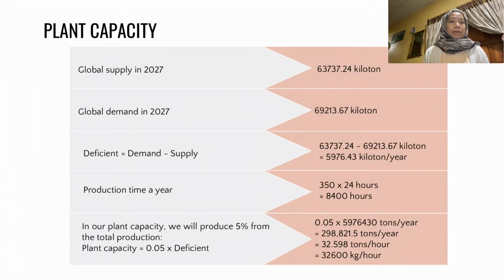Global supply and demand in 2027 are estimated to be 63,737.24 kiloton and 69,213.67 kiloton respectively. Therefore, we can calculate the difference, which is 5,976.43 kiloton per year. We decided to operate for 8,400 hours per year. Therefore, in our plant capacity, we will only produce 5% of the total difference. Therefore, the plant capacity is 22,600 kg per hour.